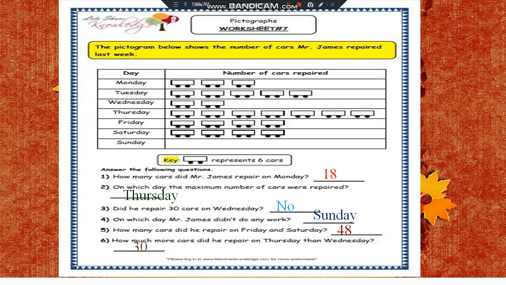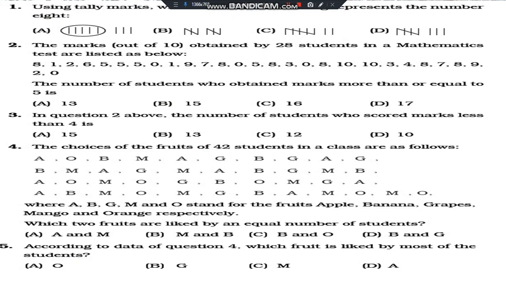Okay dear students, understood this? Let's see tally marks now. Using tally marks we have to represent 8. Where do you find 8? Which is the correct tally? First one? No, we don't use a circle. B, we make a group of 4 and 1 slant line. C, no, because we have 5 standing lines and 1 slant line. That is wrong. D, yes, here 4 friends are carrying 1 friend. This is correct. So D is the correct option.